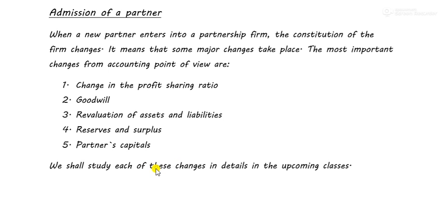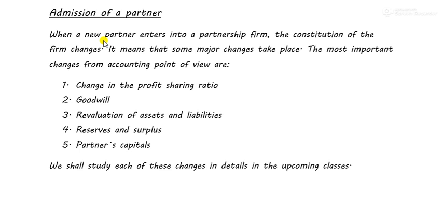We will do everything: revaluation of assets and liabilities, change in profit sharing ratio and goodwill changes, and at last we'll calculate the partners' capital account, that is, at the end of the year what is the capital of each partner. And believe me, this is the most hectic thing. Making partners capital account is the most complicated thing, because not only the new partner's capital account will be changed, the old partners' capital account will also be changed.